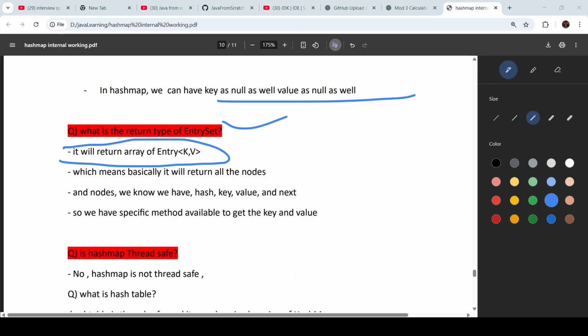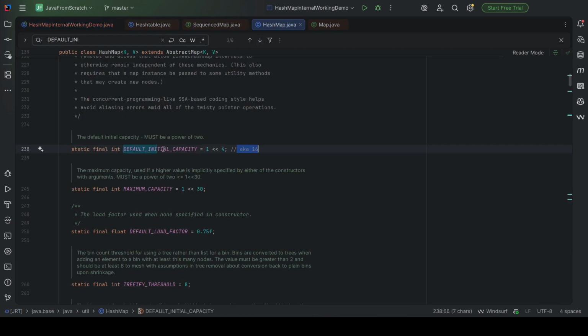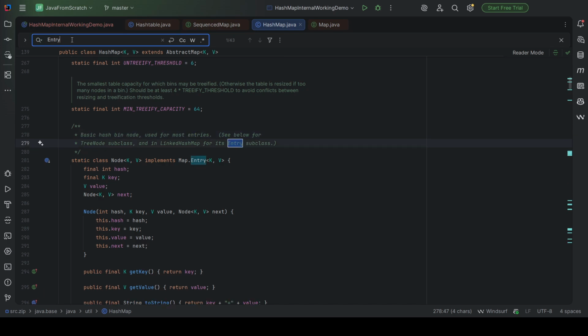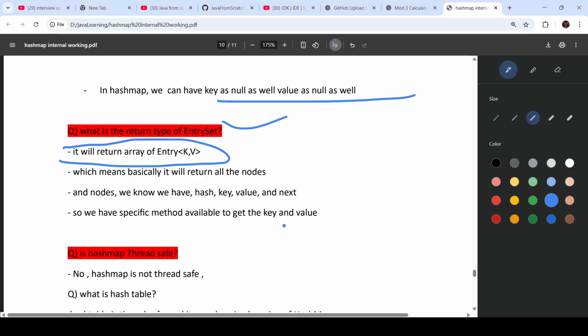Okay, if we go to IntelliJ again, and if we see this HashMap.java, and if we search entry here, Entry of K, okay, so this is our interface, right? Entry interface. So array of interface values we will get. If you go into it again, okay, so it will return array of entry objects. This entry object is nothing but our interface.